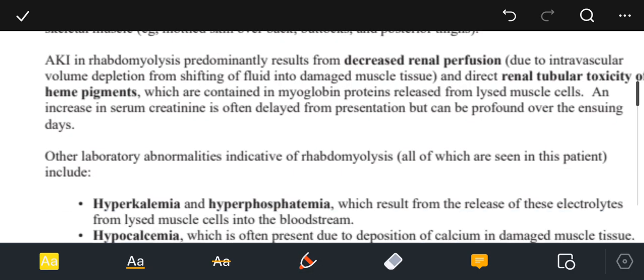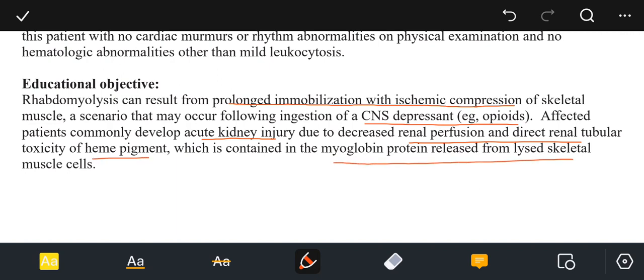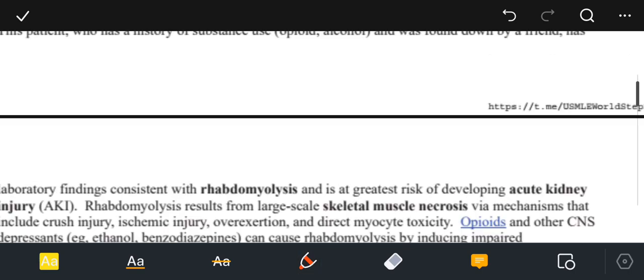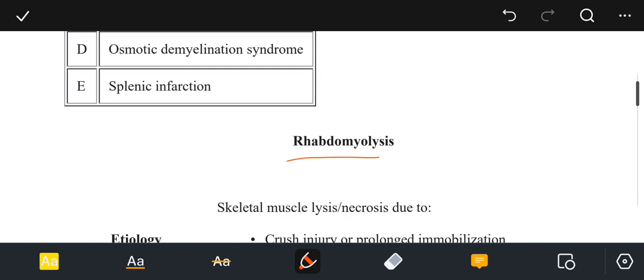The educational objective of this question is that rhabdomyolysis can result from prolonged immobilization with ischemic compression of skeletal muscles, a scenario that may occur following the ingestion of a CNS depressant, for example, opioid. Affected patients commonly develop acute kidney injury due to decreased renal perfusion and direct renal tubular toxicity of heme pigment, which is contained in the myoglobin protein released from the lysed skeletal muscle cells. Now, coming back to the discussion, they have given us a table that is about rhabdomyolysis, skeletal muscle lysis and